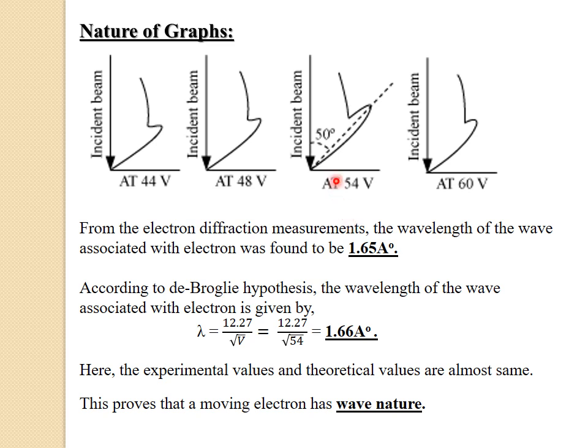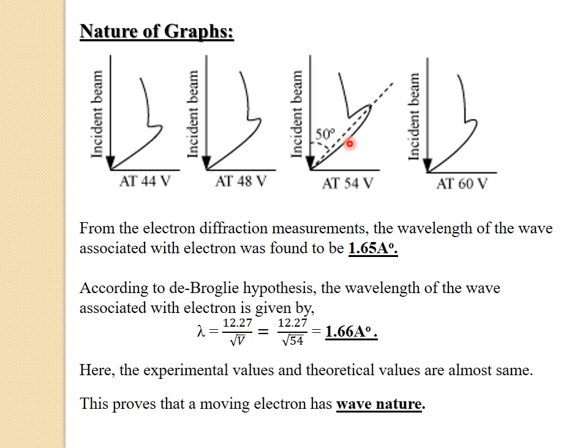Here, if you observe the graph, the maximum intensity of the scattered electron beam is represented by a sharp peak, and that is due to the constructive interference of electrons scattered from different layers of regularly spaced atoms of the nickel crystal. So in this experiment, the diffraction phenomenon has been observed, and that confirms the wave nature of a moving electron, meaning the electron has a wave nature.